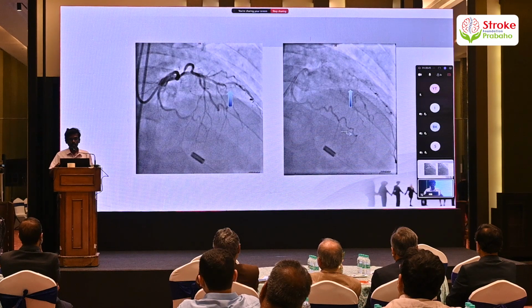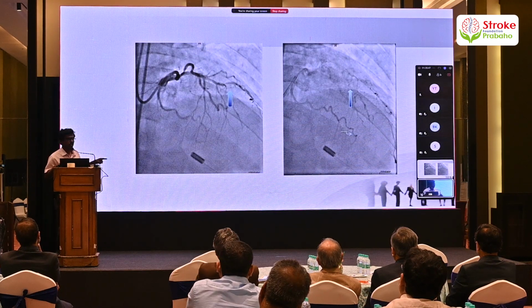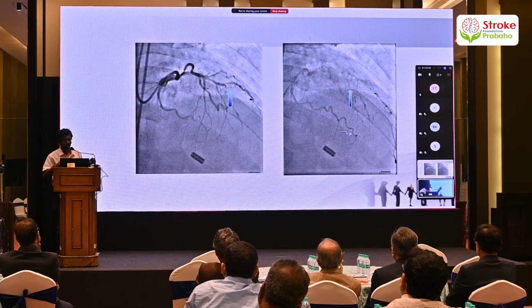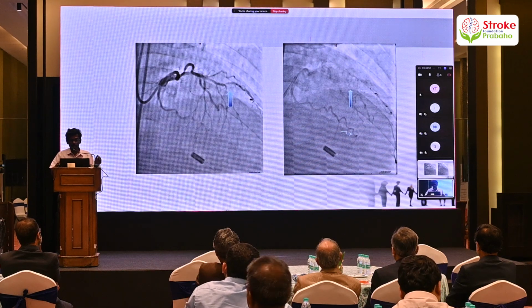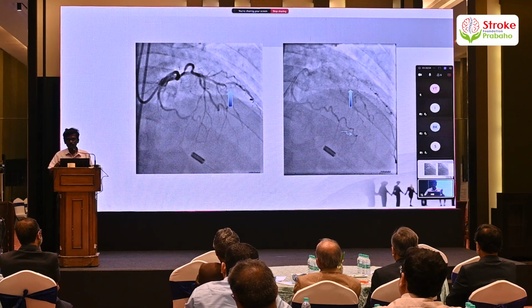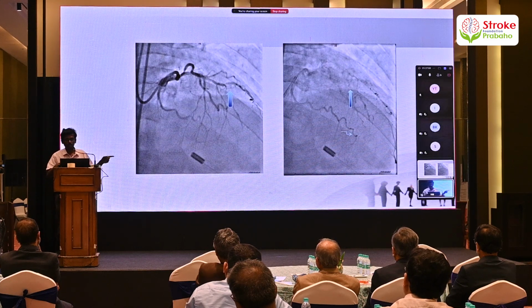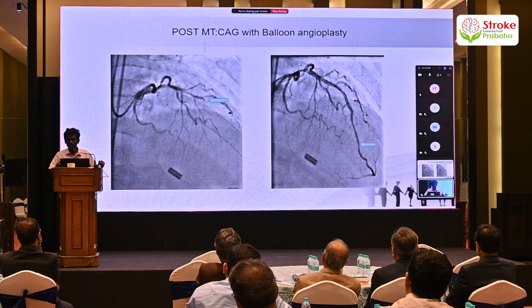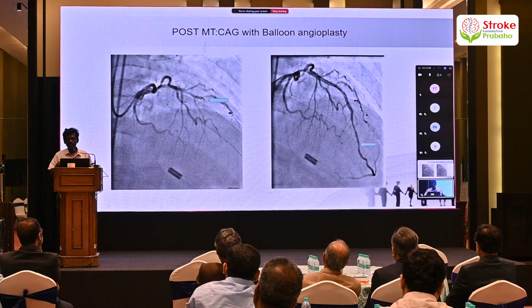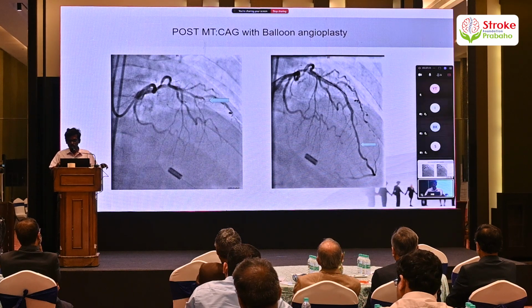And in the same sitting, we did a coronary angiogram, which showed complete occlusion of the left anterior descending artery. Simultaneously, we were looking at the collaterals in the coronary angiogram. So we could identify the collaterals from the right coronary artery as well as from the diagonal branch. I'm sorry, the collaterals were not grossly visible in the image. And then we did a balloon angioplasty and adequately reperfused the vessel.